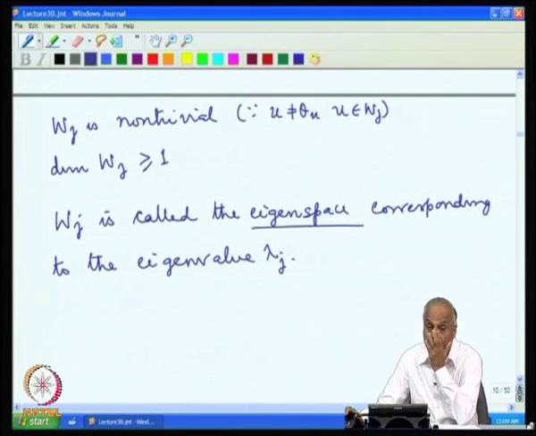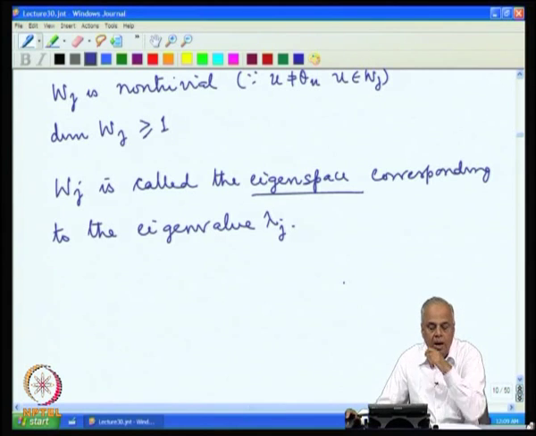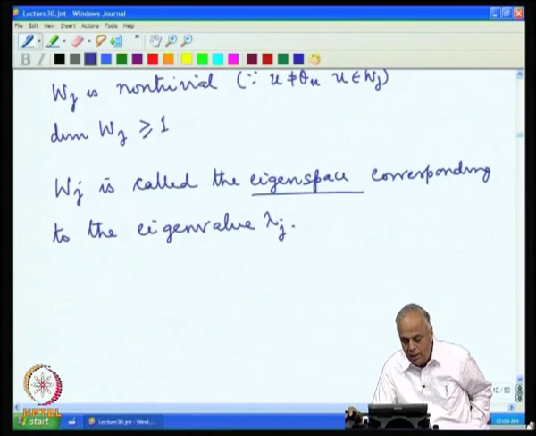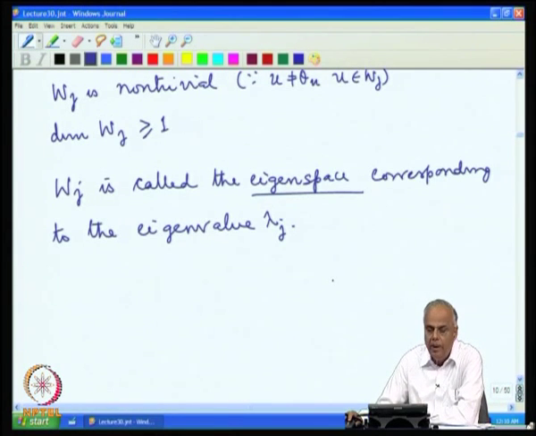If you look at W j, because it is a subspace, the null space of any matrix is a subspace, and because it is a subspace it contains the 0 vector, but we have seen that it contains non-zero vectors also. Every non-zero vector in W j is an eigenvector corresponding to lambda j.